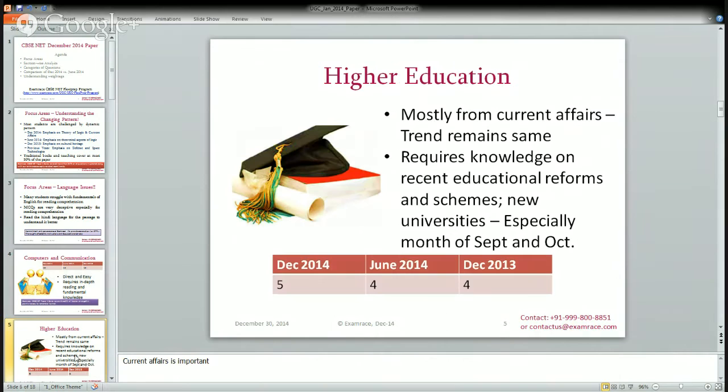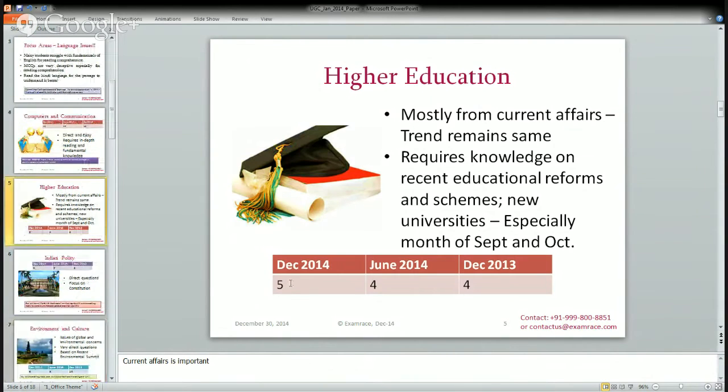Now higher education. So this time there were 5 questions. Previously there used to be 4 questions. So on an average, the weightage remains the same for higher education. As the trend is maintained, most of the questions are from current affairs. This year there was a question on the number of fake universities in Uttar Pradesh.